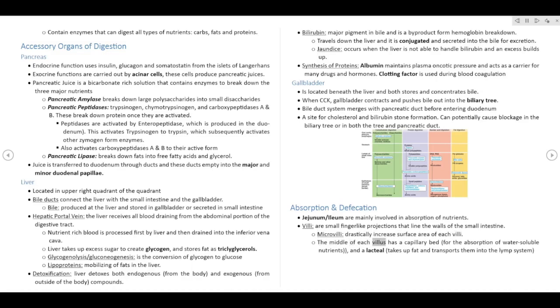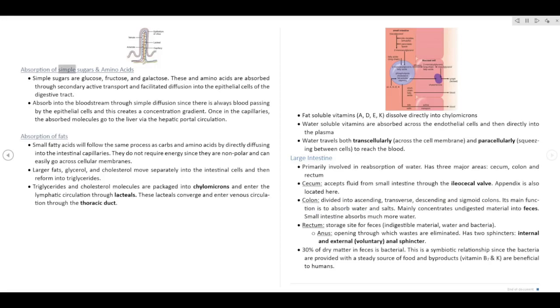The middle of each villus has a capillary bed for the absorption of water-soluble nutrients, and a lacteal takes up fat and transports them into the lymph system. Absorption of simple sugars and amino acids. Simple sugars are glucose, fructose, and galactose.